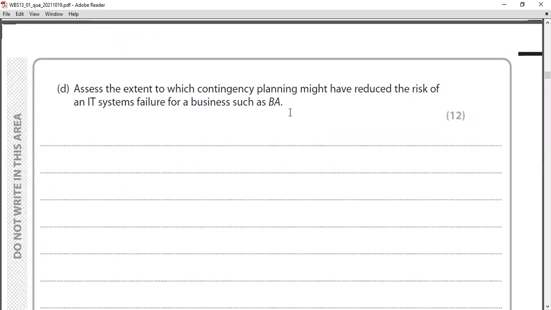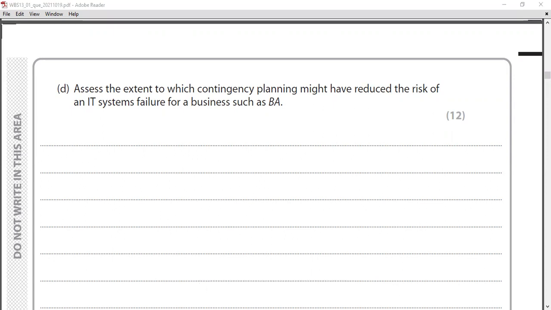You can see this question is a 12-marker. What is the answer structure? Write a definition, one positive, one negative, one positive, one negative, and the conclusion. That's how we have to write: definition, two positives, two negatives, and the conclusion. So in this case, they're asking how contingency planning can reduce the risk of IT system failure for a British airline. You can write a good answer by using this.